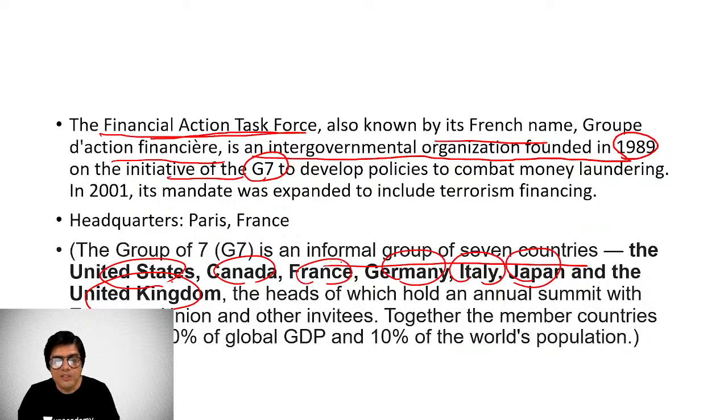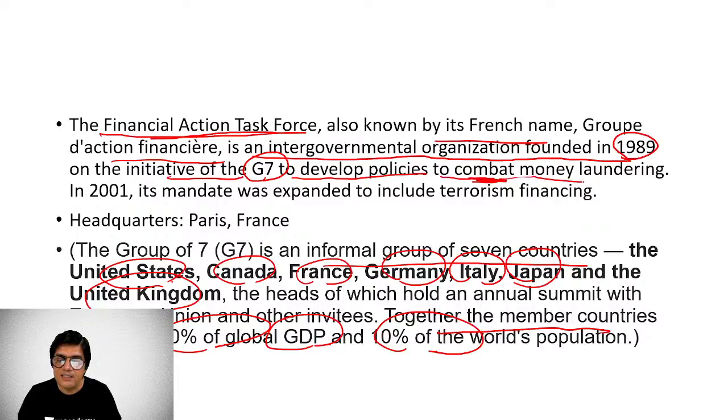And this is an important group which primarily together, its member countries represent 40% of the global GDP and 10% of the world's population. It's a very powerful political international informal group to develop policies primarily. I'm talking of FATF. FATF was founded in 1989 on the initiative of G7 to develop policies to combat,